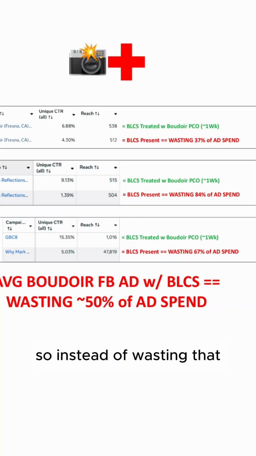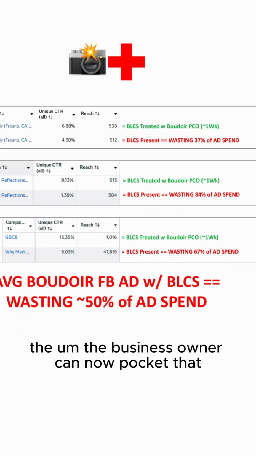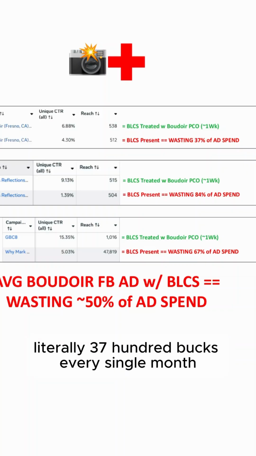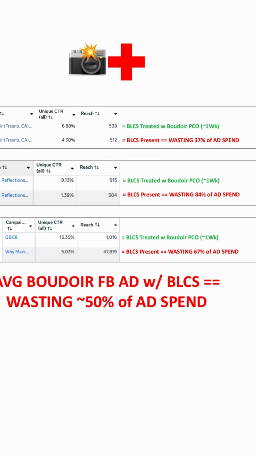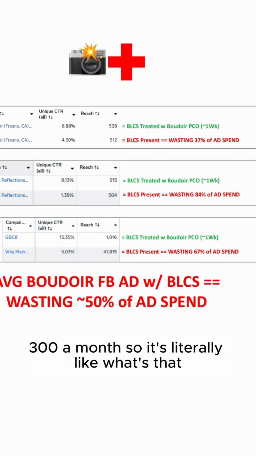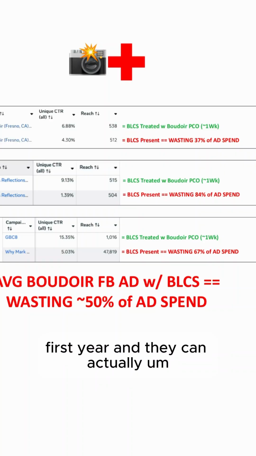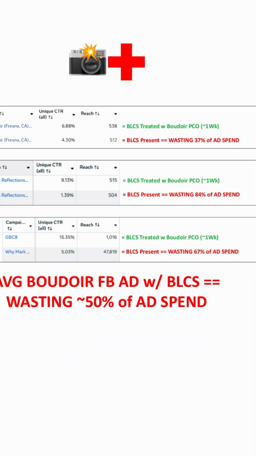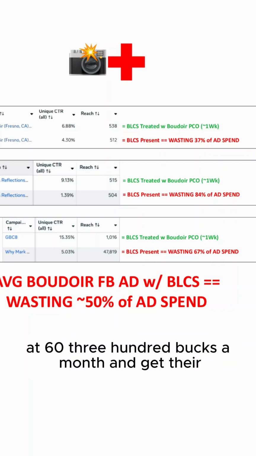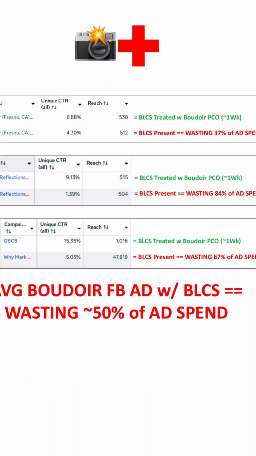So instead of wasting that, giving it to Facebook and literally getting nothing out of it, the business owner can now pocket that, literally 3,700 bucks every single month, by decreasing their ad spend to 6,300 a month. So it's literally like a 40K bonus in the first 12 months, the first year. And they can simply run the Boudoir Pico treated ad at 6,300 bucks a month and get their ad into the same number of women's brains as if they ran the original at 10 grand a month.